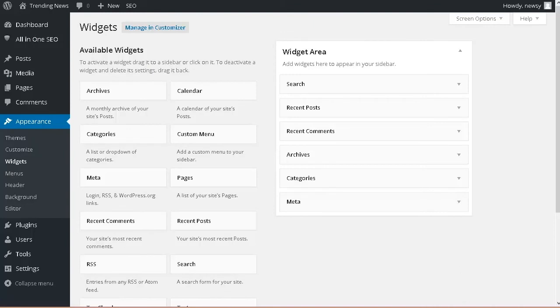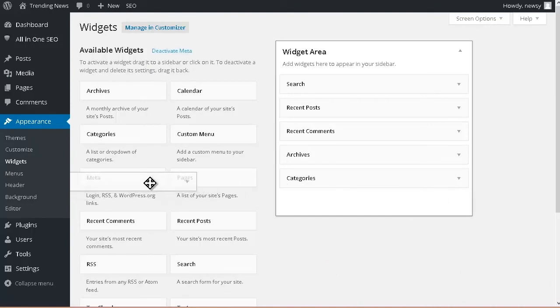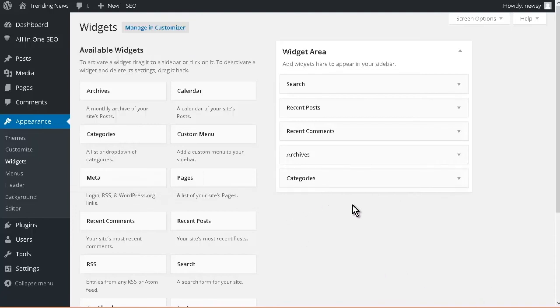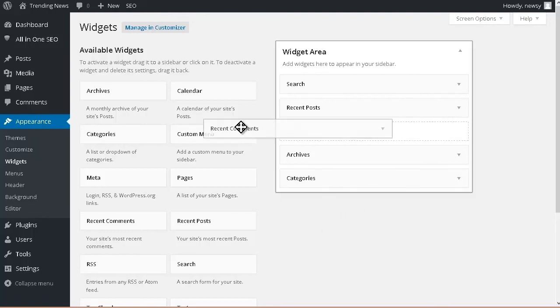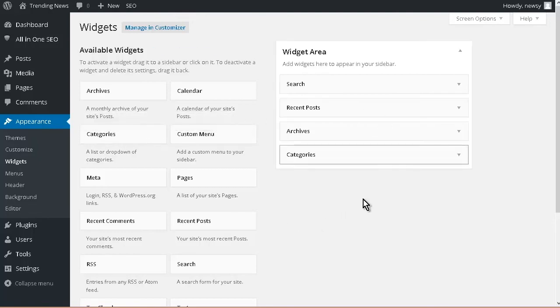Let's take Meta off here. This is the login box that you see on the screen. And then we have our search, our recent posts, recent comments, archives, and categories. It's a good idea to leave these ones on here, although you can switch them around. And you can take the recent comments out if you want, because people can see the comments through the posts. So I have the search, posts, archives, and categories.